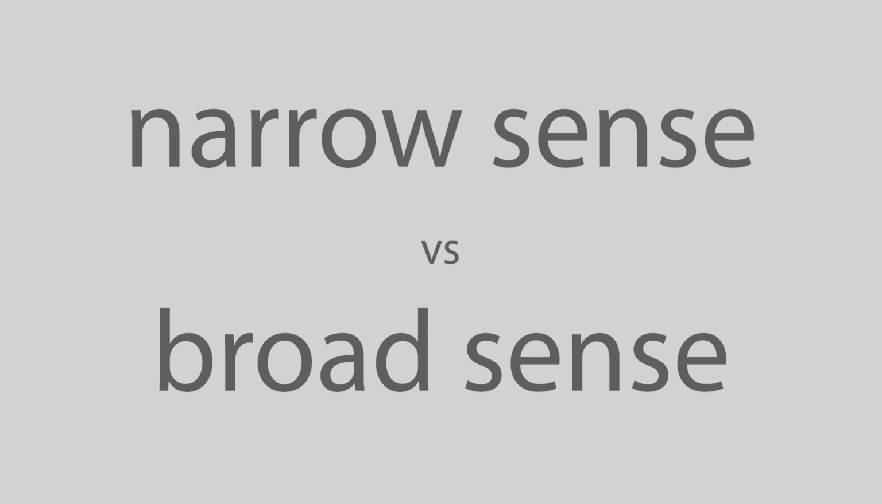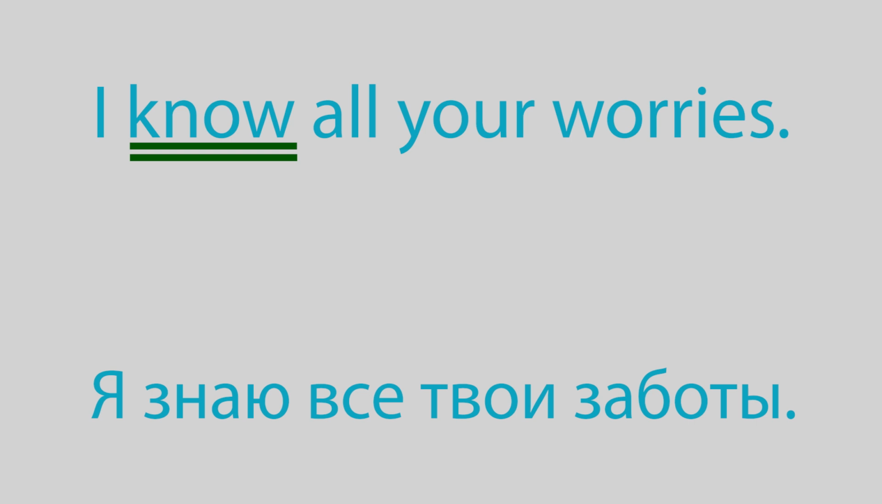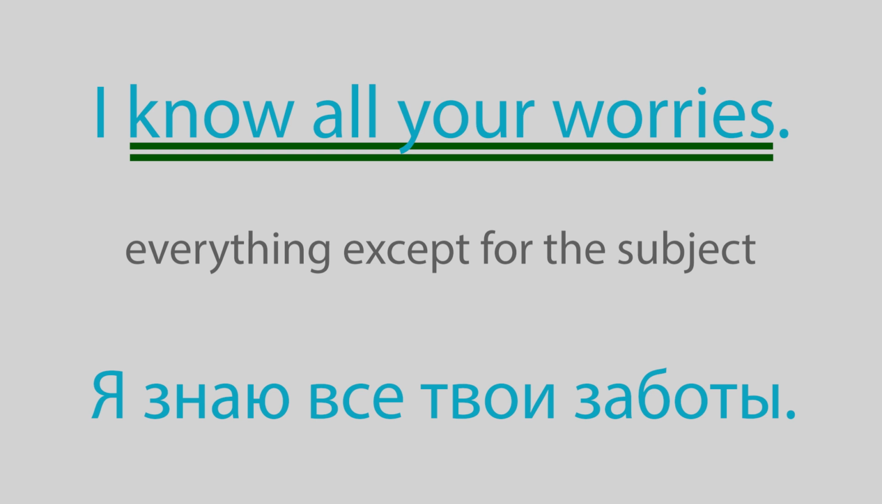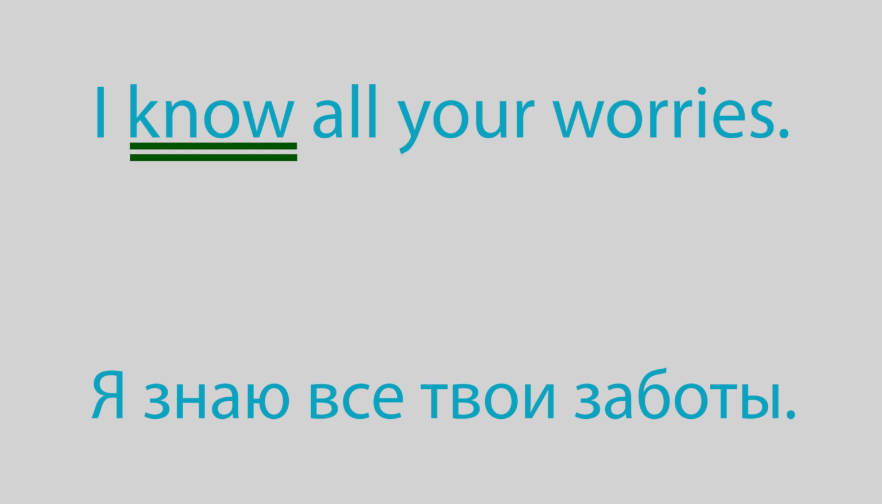In English, the term predicate has several meanings. In the narrow sense, it often means just the main content verb. So, in the sentence, "I know all your worries," only the verb "know" would be a predicate. However, in the broader sense, a predicate could be defined as everything except for the subject. In our example, this would widen the predicate to "know all your worries." Unless specified otherwise, we'll always use the English term predicate in the narrow sense, or as a simple predicate.